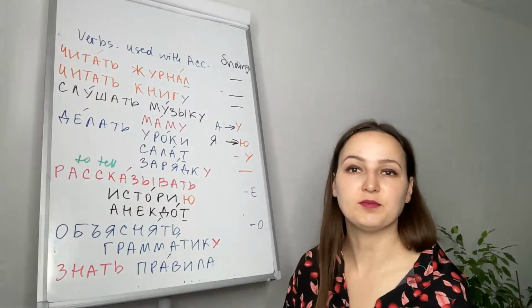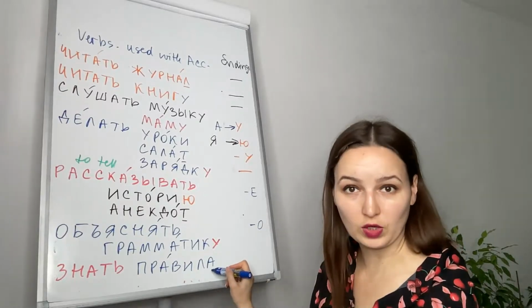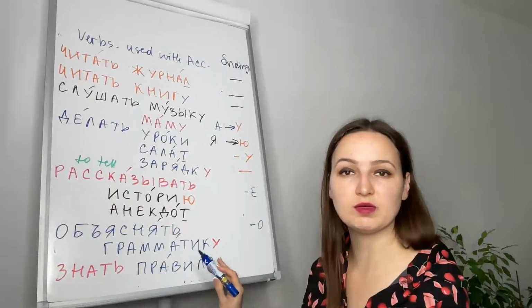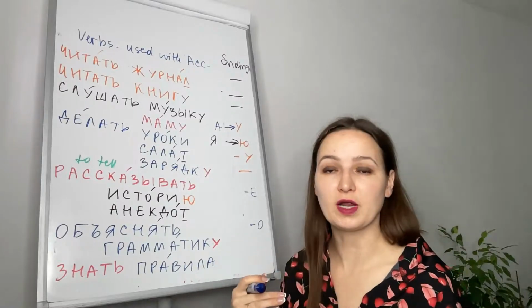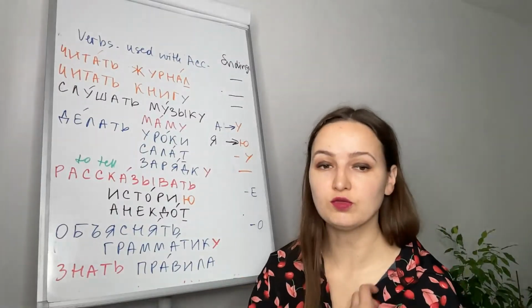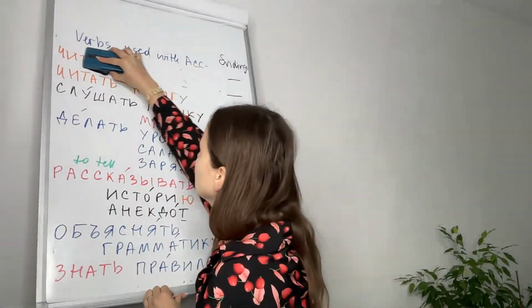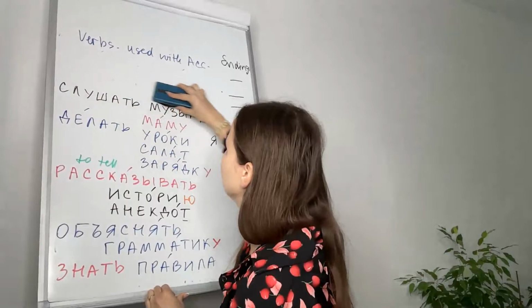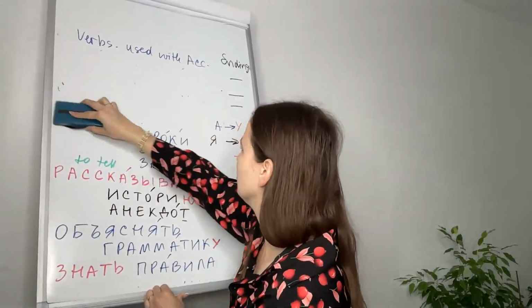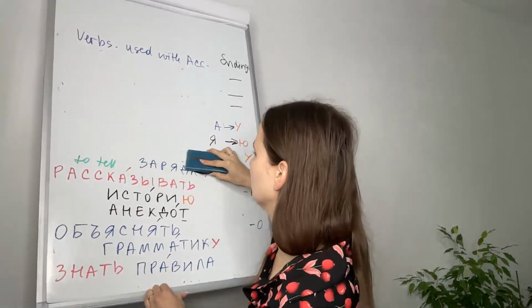Правила. Знать правила. It's plural, rules, so it will remain the same. Я знаю правила. I know the rules. It will remain the same. Я знаю правила.